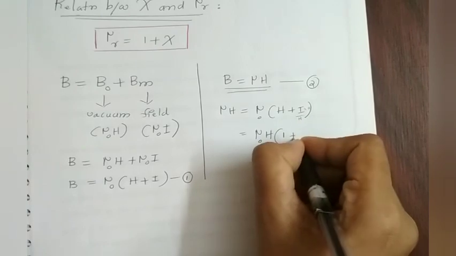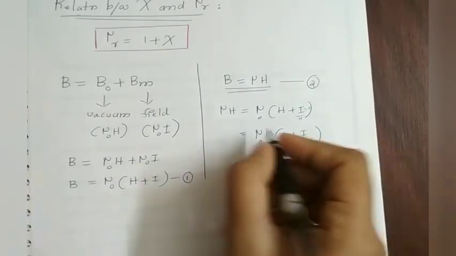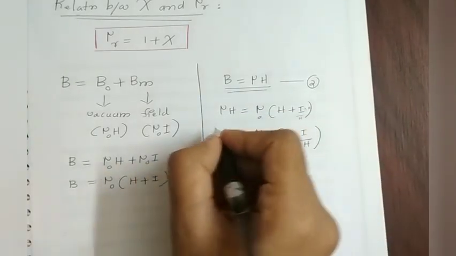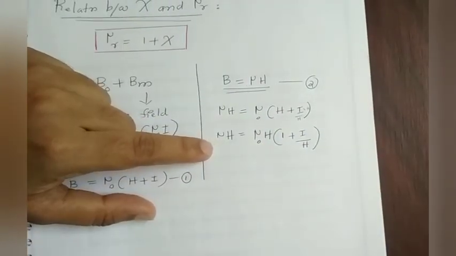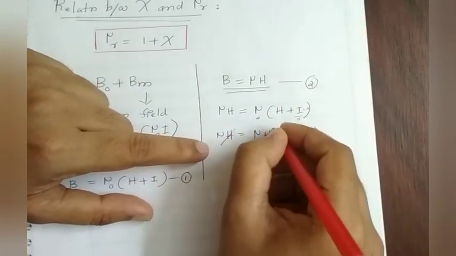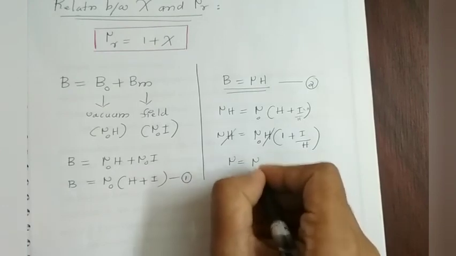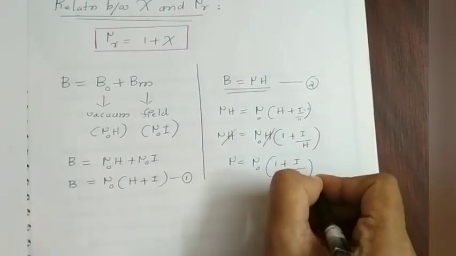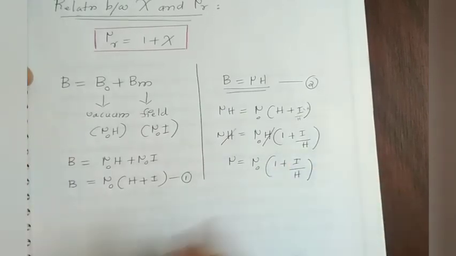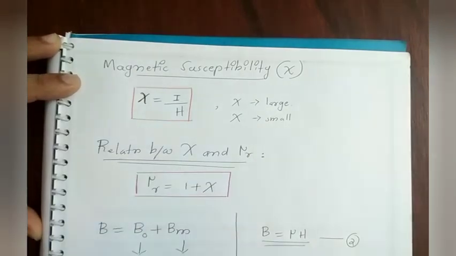That particular H is taken outside the bracket. Therefore we have 1 plus I by H. This is what you get after taking H common outside. Now you can see that there is H on both sides. Now cancel that H, then you get mu is equal to mu0 into 1 plus I divided by H. For I divided by H, we already know I divided by H is the magnetic susceptibility.